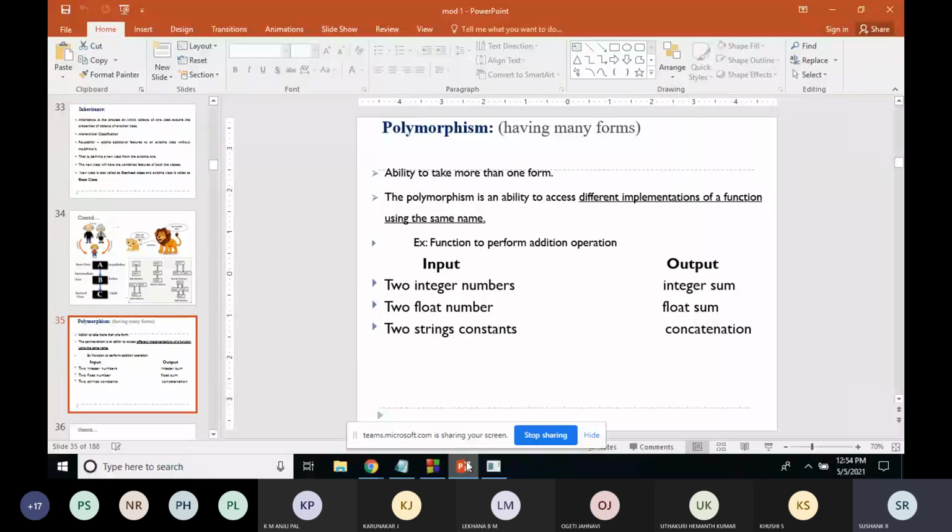In C++, polymorphism is divided into two types: compile time polymorphism and runtime polymorphism. We'll see the examples of compile time polymorphism and runtime polymorphism in the next classes. So I'll stop the class at this point. Remaining we'll see in the next classes.